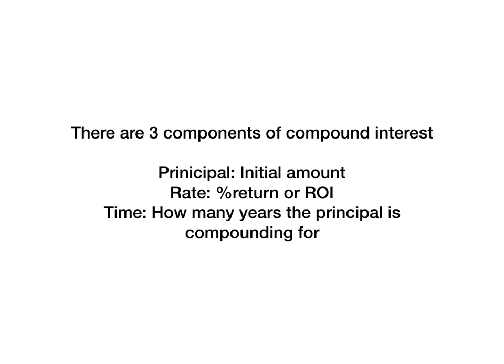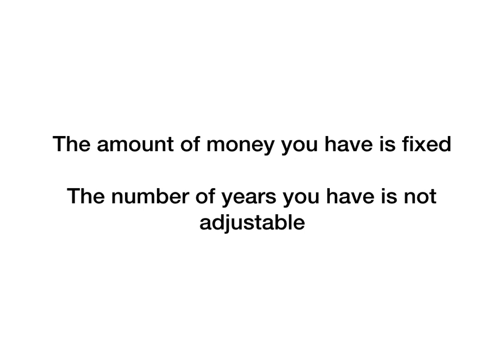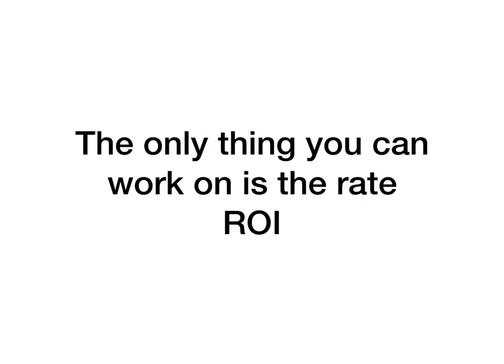One, principal, that's the initial amount. Two, rates, the rate of return or ROI. Three, time, how many years the principal is compounding for. In investing and business, let's say compounding too. Most of these things are fixed. The amount of money you have is fixed. The number of years you have is not adjustable. The only thing you can work on is the rate of return, ROI.